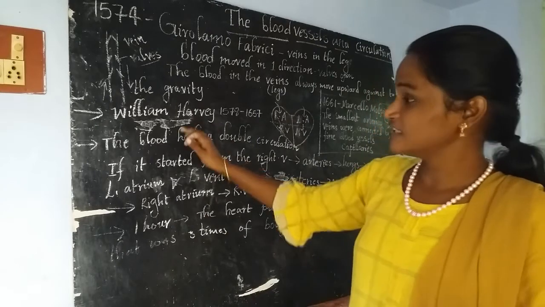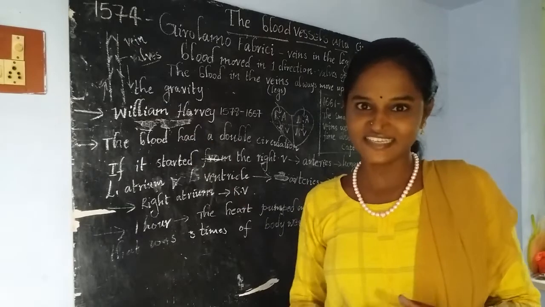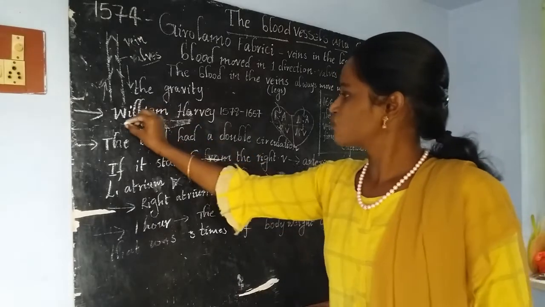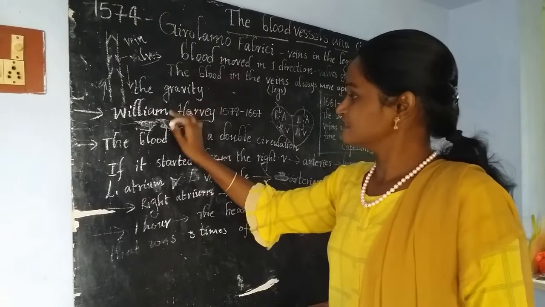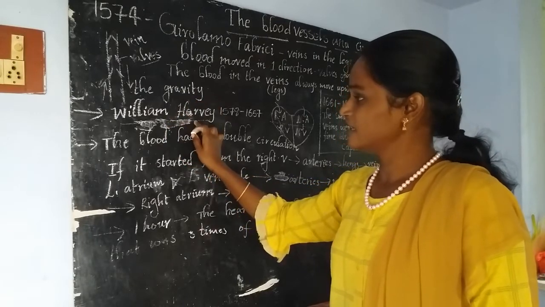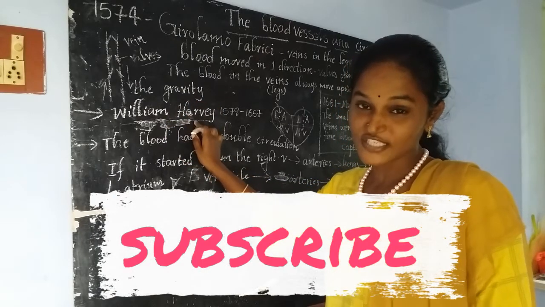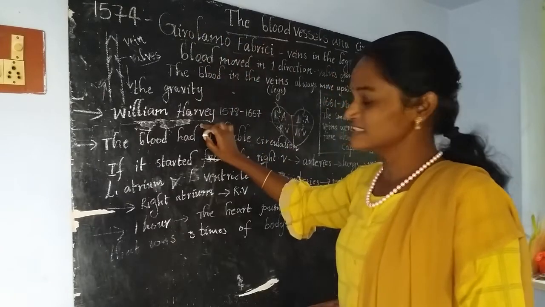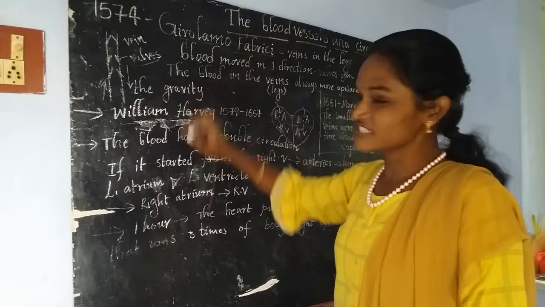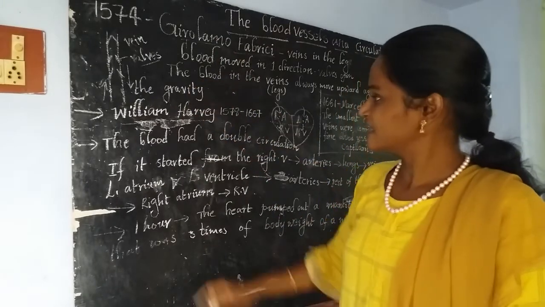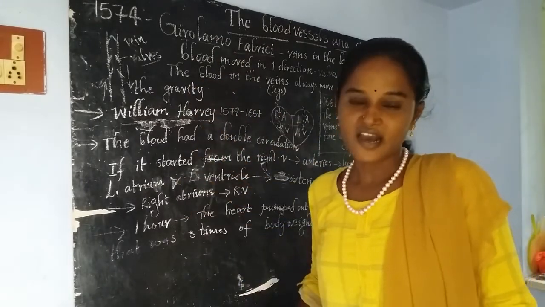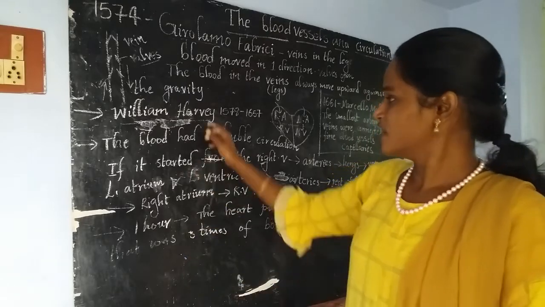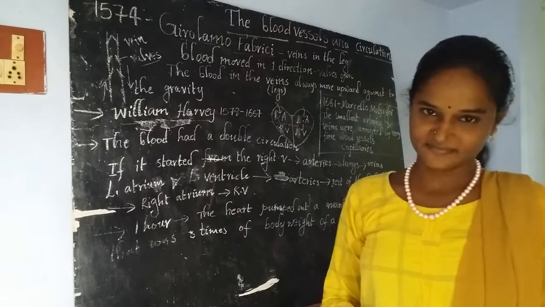Here one interesting thing is that William Harvey was also a student of Girolamo Fabrici, and he is also a doctor, an Englishman.